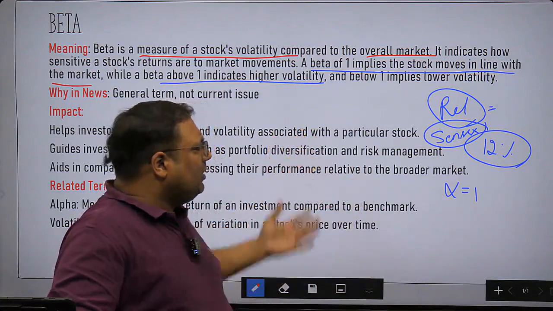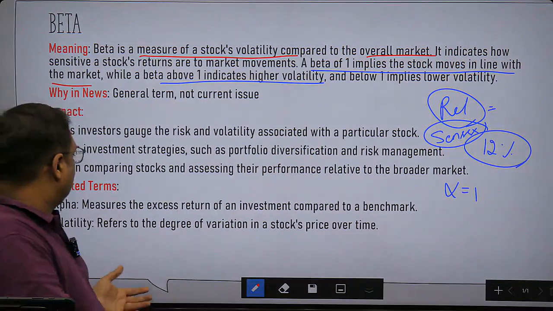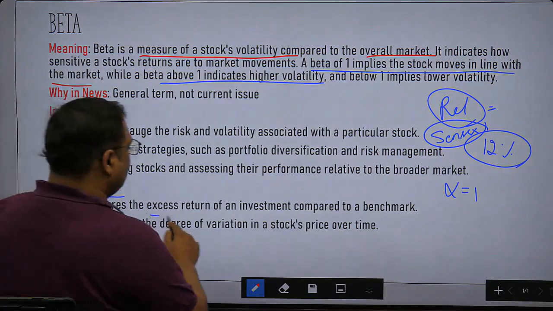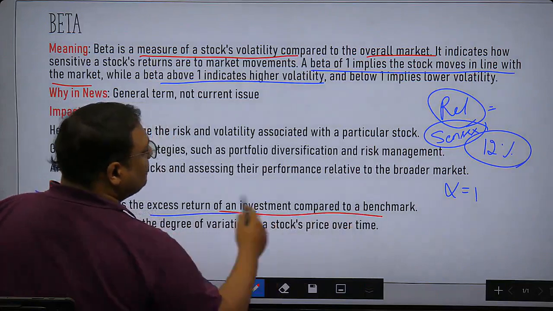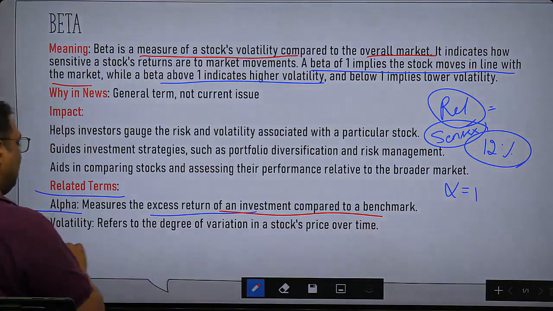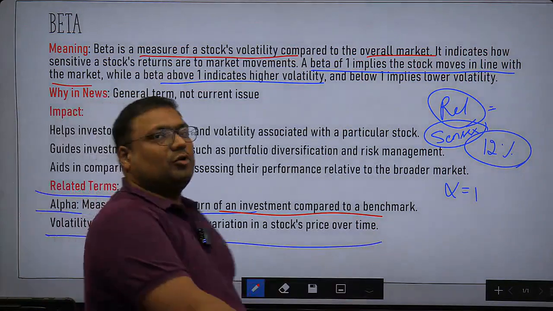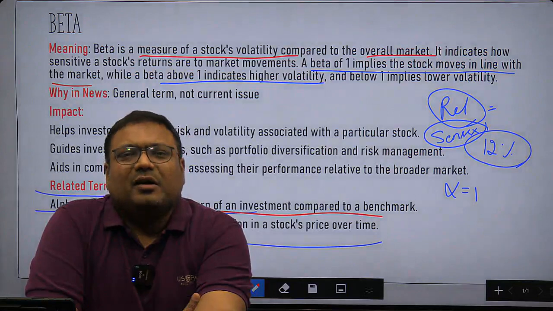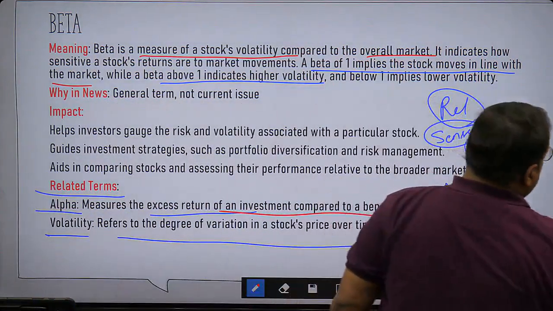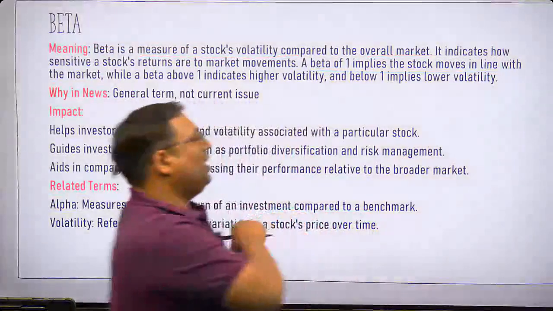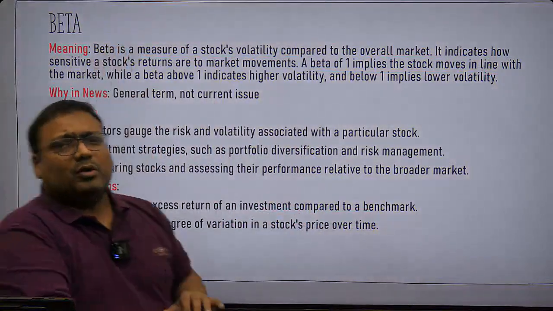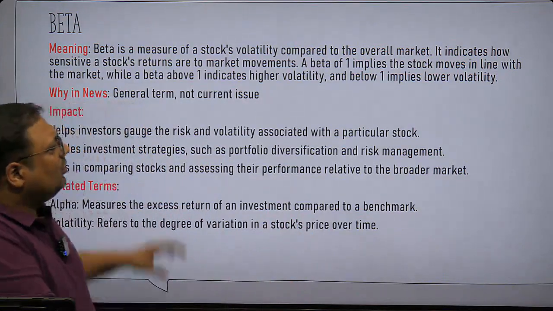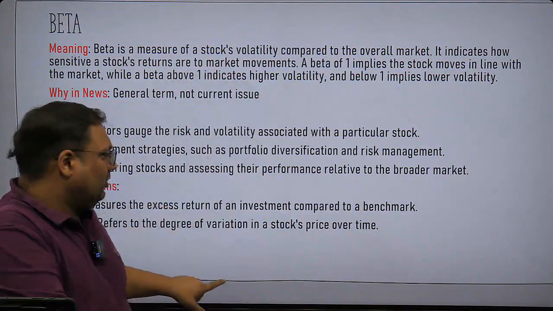So beta has already been asked, but there are so many other indicators. For example, in the related terms, we have mentioned alpha here. Whether you have return which is in excess of the benchmark or lower than the benchmark, then there is volatility. Okay, so there are a number of terms here, by the way, and we will see them in the course. About 25 terms I have listed from the stock market. I hope the term beta is clear, and we have also understood which context is important for examination. Generally, no significance for mains for such a topic.